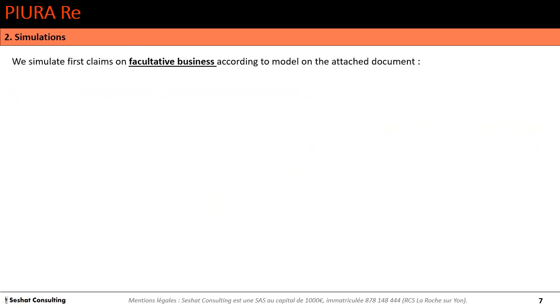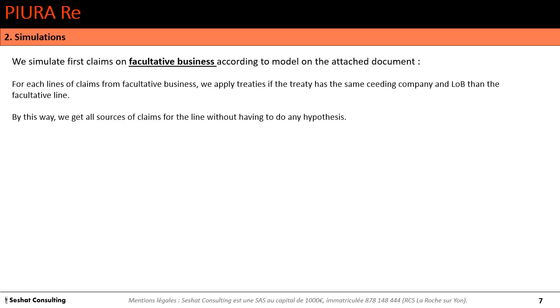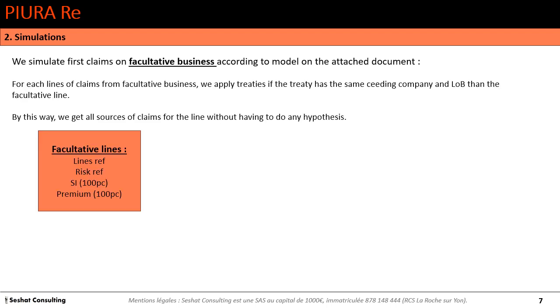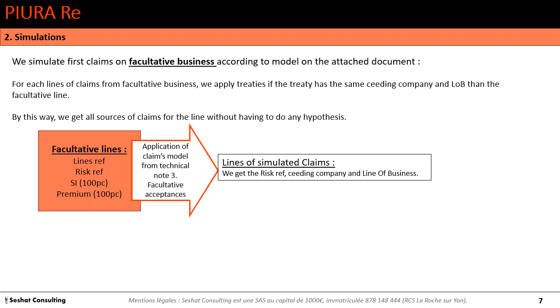Now I will present how we deal with the simulation. So we built Monte Carlo simulators, and we will use this process to simulate the portfolio of PIURA. On facultative business, according to the model in the attached document, we have each facultative line.